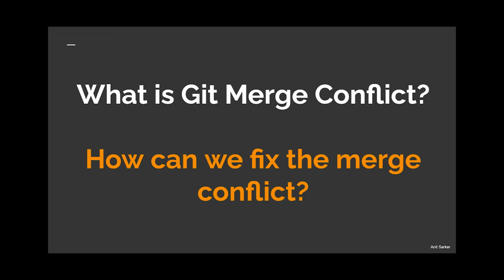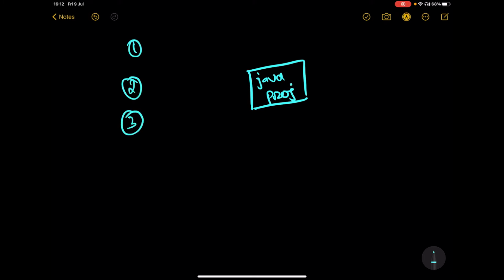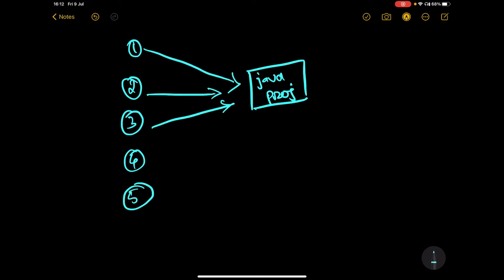First, let's consider we have a team of 5 people working on a particular project, say a Java project. These 5 people are simultaneously working on this project, and everyone is working on a particular feature on their own feature branch. Suppose this person is working on branch F1, this one on F2, F3, F4, F5.